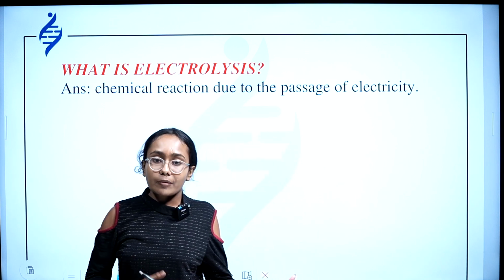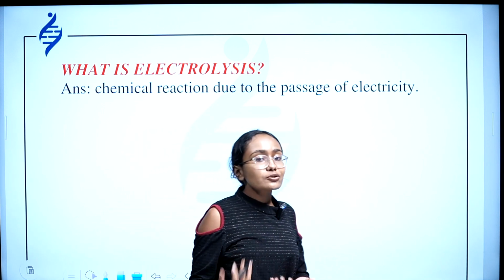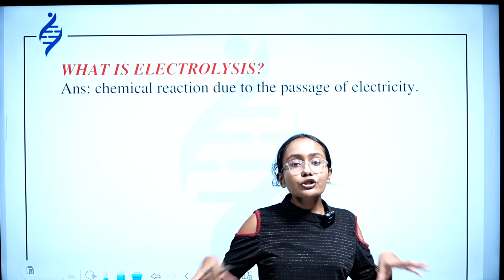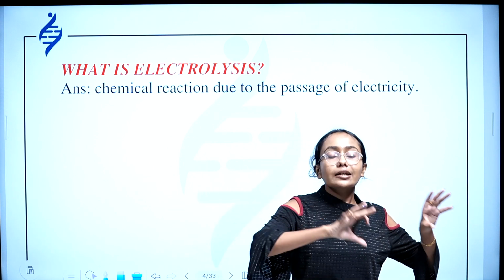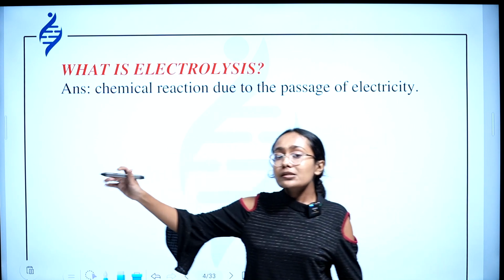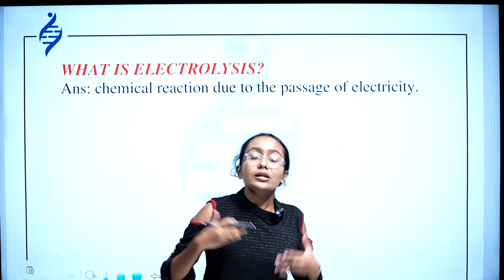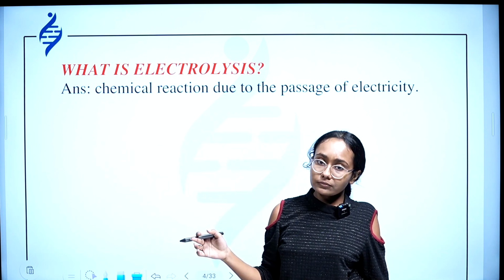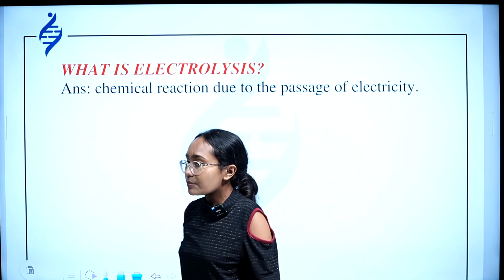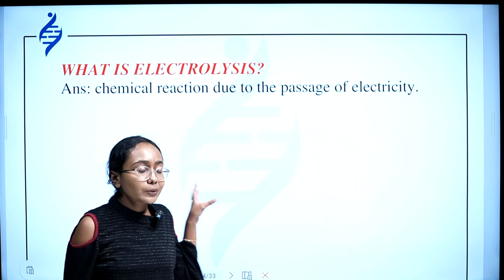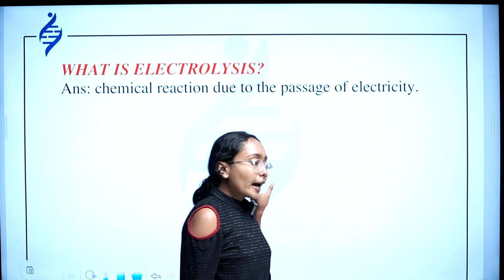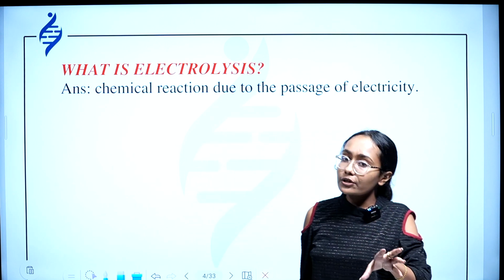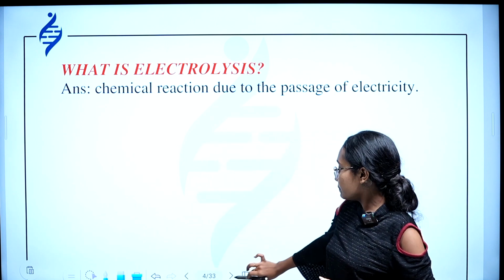Either way, the conversion between electrical energy and chemical energy is called electrolysis. So electrochemistry is a branch of chemistry dealing with the interrelationship between electrical and chemical energies, and electrolysis is the process of interconversion between those energies.